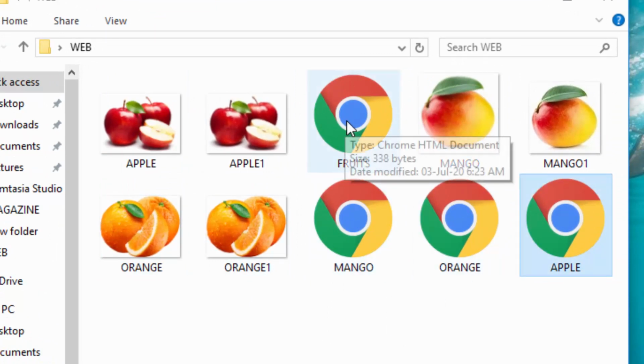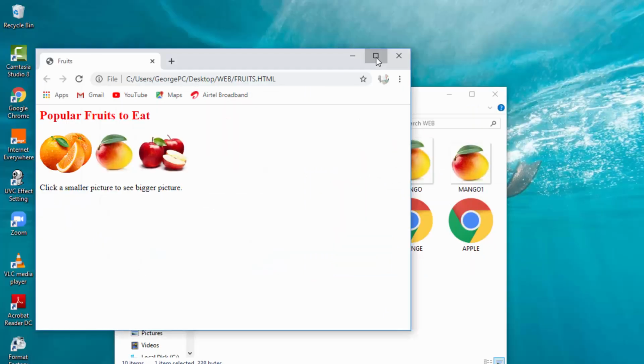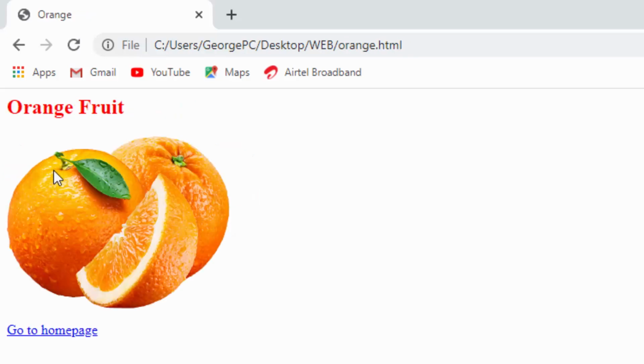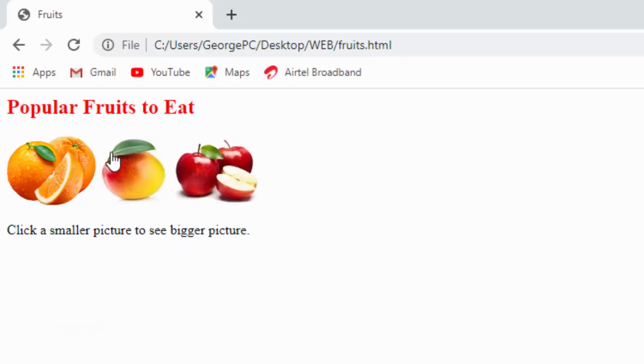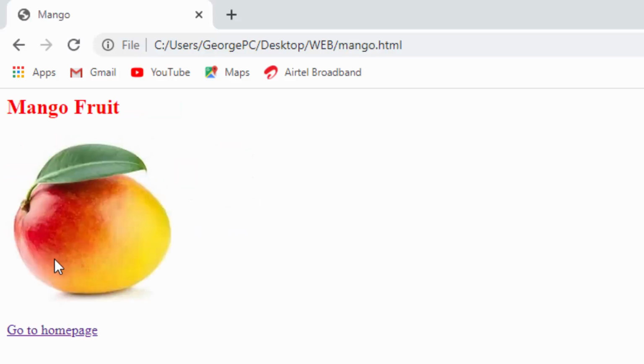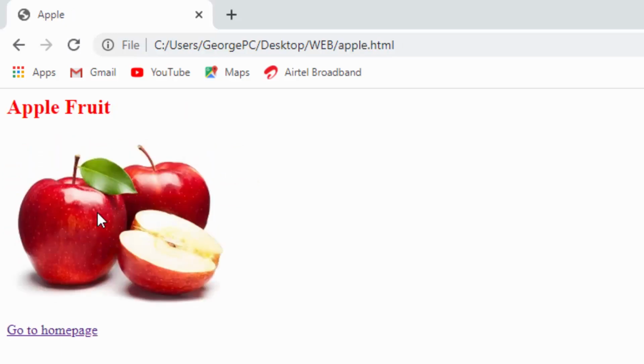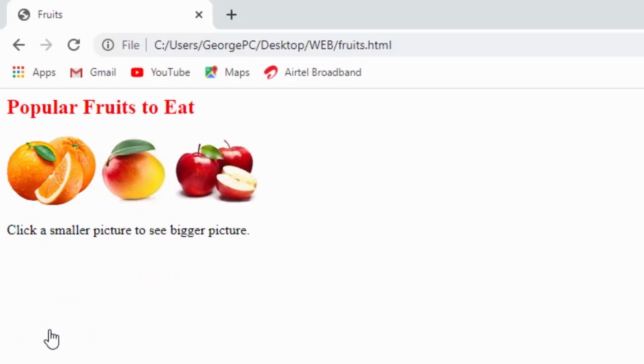I will go ahead and open this fruits page for you to see how it works now. Now I can come here to my website. If I click orange, you can see the picture of orange. Then go to home page. I can come here and click, then I'm taken to home page. Mango, click go to home page, and then you are taken to home page. Click Apple, go to home page, and you are taken to home page.